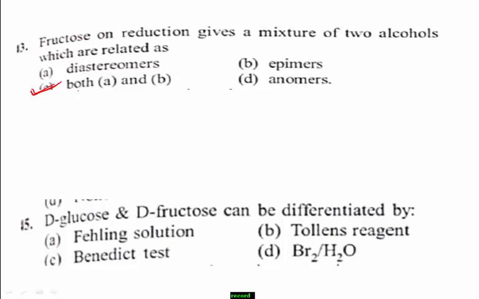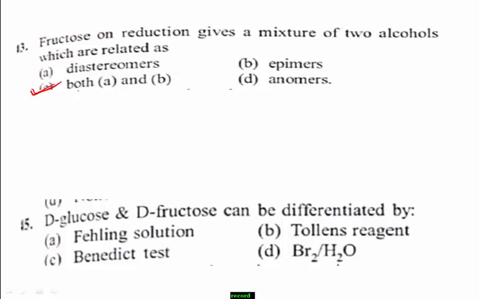Students, when we observe the given options, they give different types of solutions or chemical reagents. Among those, bromine water is one of the mild oxidizing agents. It can only oxidize aldoses to carboxylic acid but cannot oxidize ketose sugar.